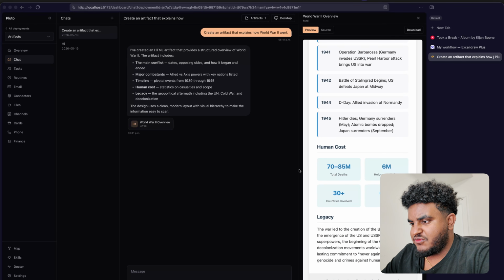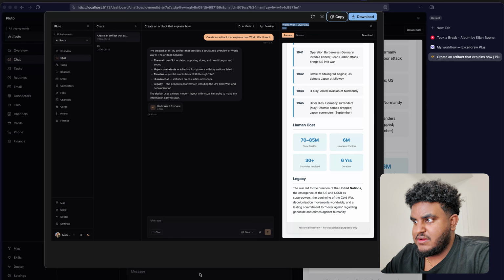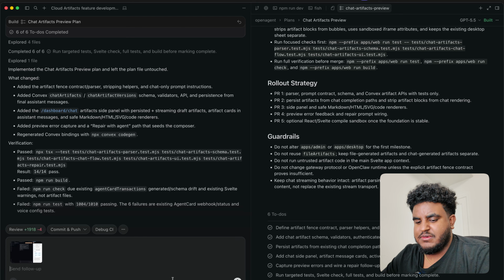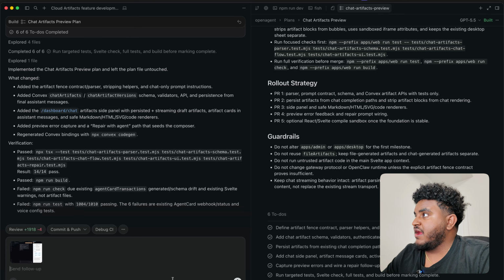Now, there's a couple things from a product perspective. I would love to be able to slide this right here. So I'm just going to take a screenshot real quick. Let's copy this. Let's go back to Cursor, paste this, and I'm going to say, so you got it right. It works. But the one thing I'd love to be able to do is resize the panel, the window for the artifacts, just like I can do with desktop. Literally look at the desktop resizing and just implement the same thing, and hit enter.